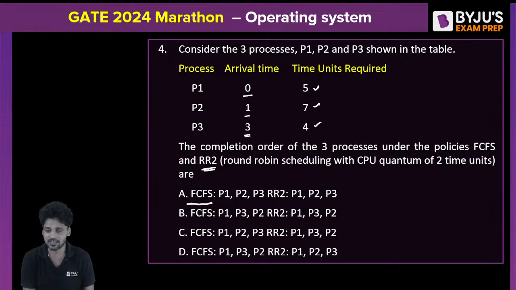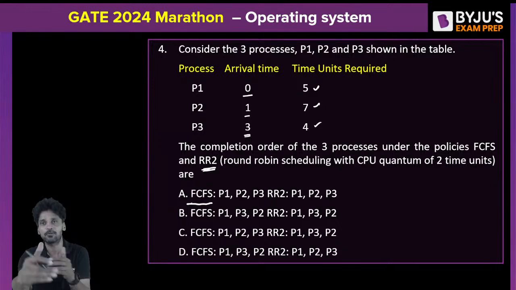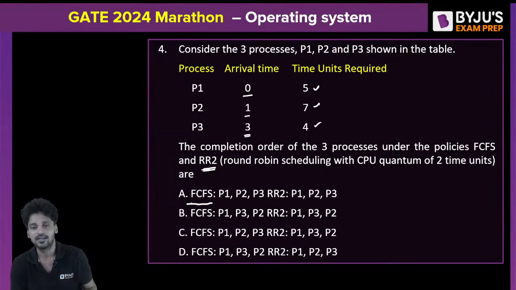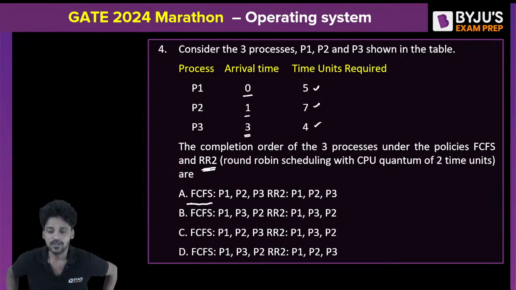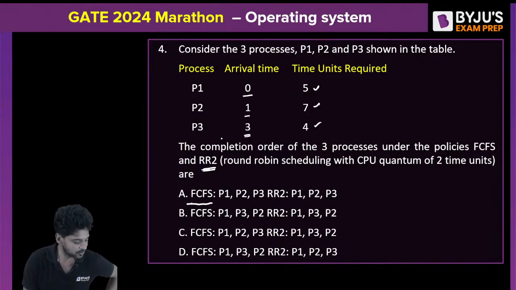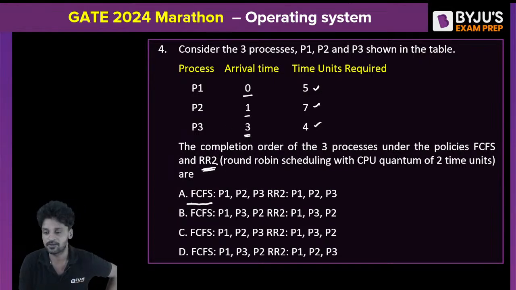But round robin, what is RR2? Round robin 2 meaning every process will be given a stipulated time quantum which is equal to 2 clock cycles. After 2 clock cycles, regardless of whether it is finished or not, the process is preempted, right? This is what you learned in round robin. Am I clear or not? So understand which is the correct order of execution of these processes with respect to FCFS and round robin 2. FCFS is always P1, P2, P3. There is no doubt about it. But RR2, how is this going to work?